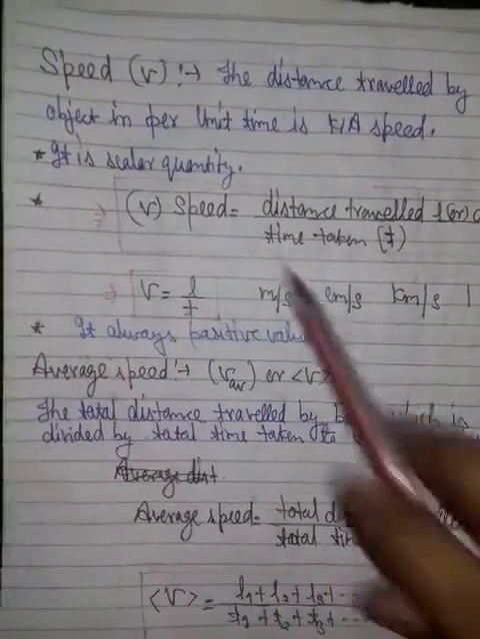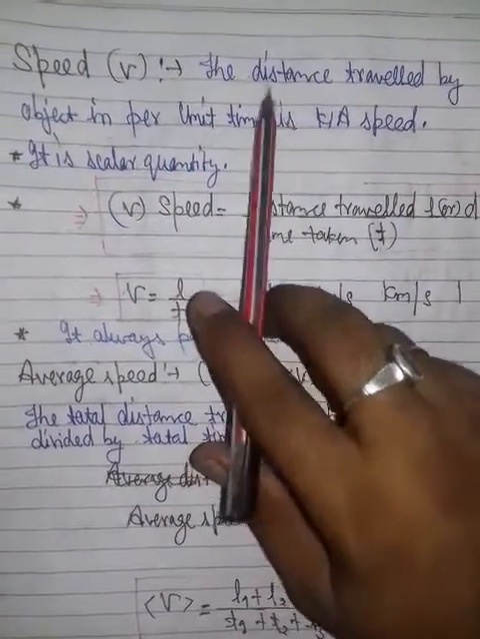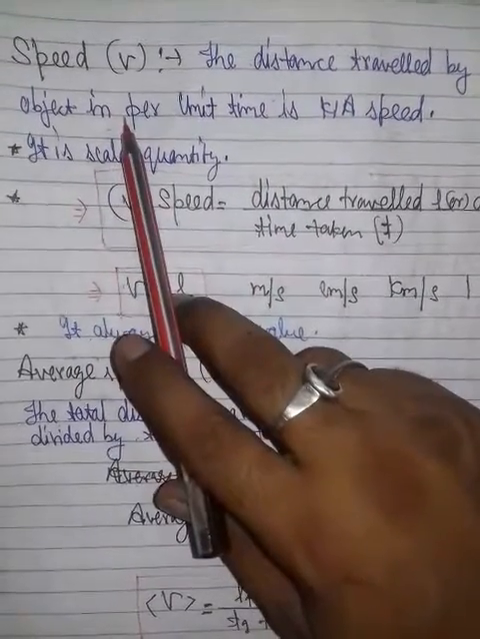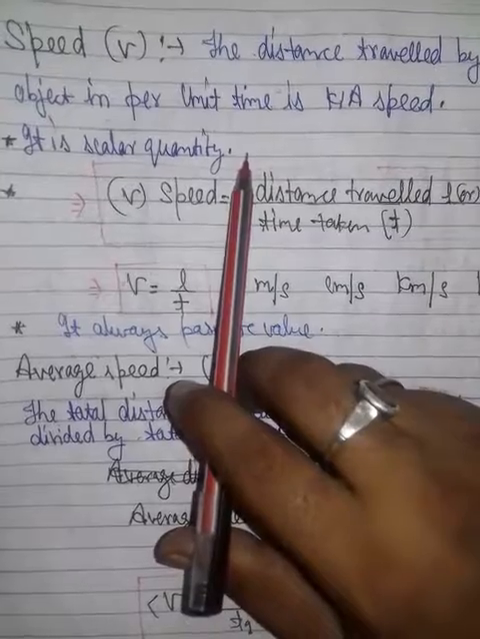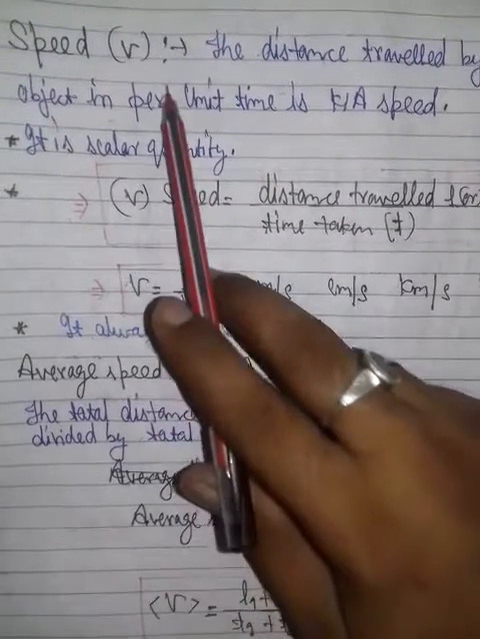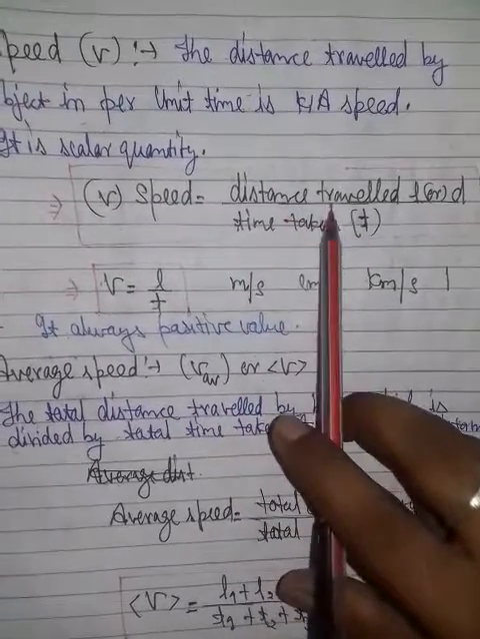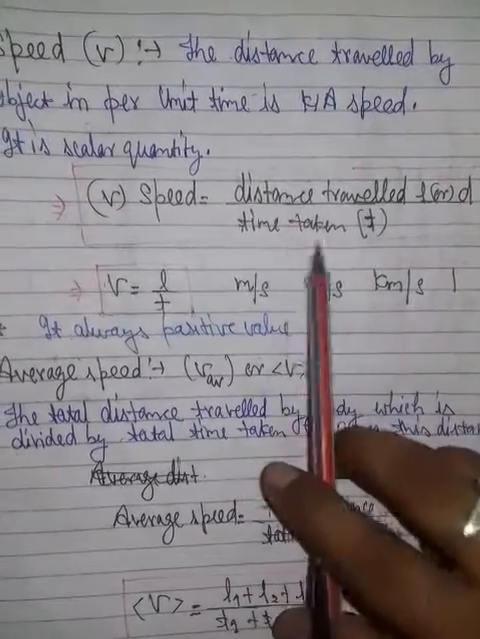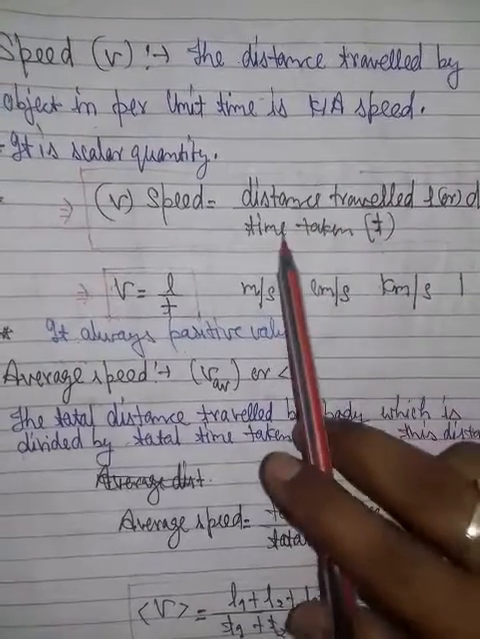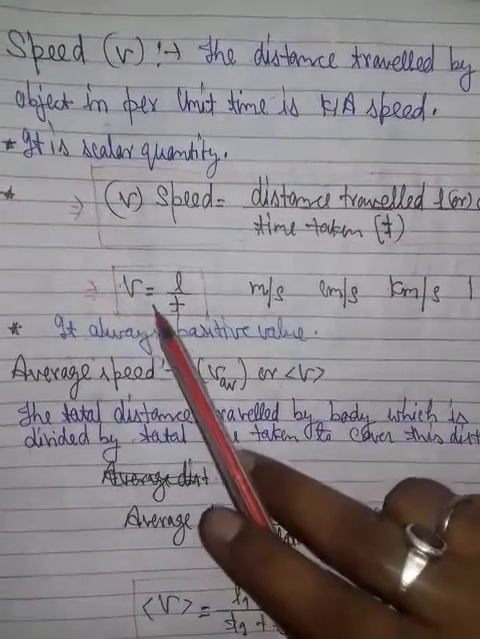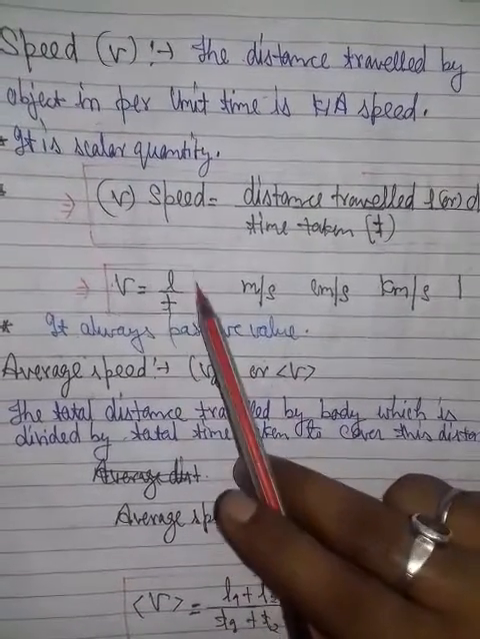Now we go to the other point, that is speed. Speed definition: the distance traveled by an object per unit time is known as speed. It is a scalar quantity because it does not depend on the direction. The formula is speed equal to distance traveled upon time taken. L or D for the distance and T for the time taken. The formula is V equal to L by T, or by your choice, V equal to D by T.